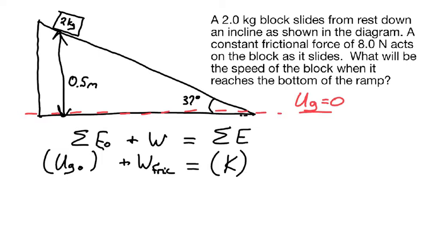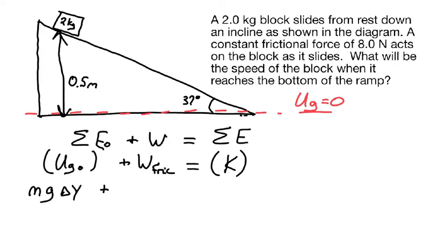At this point, we can substitute equations for each of these terms. Gravitational potential energy, we can solve for that as the mass of our object times the acceleration of gravity for this location times the difference in vertical positions between our 2 kilogram block there and the reference level. So that's going to end up being our 0.5 meters there.